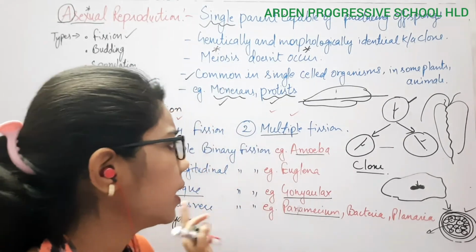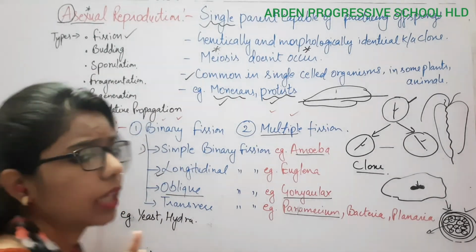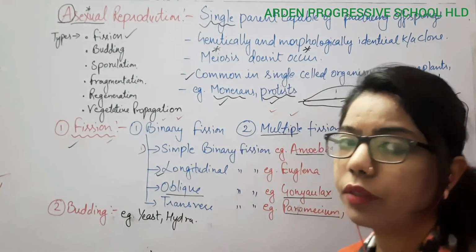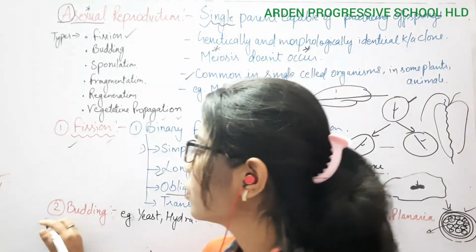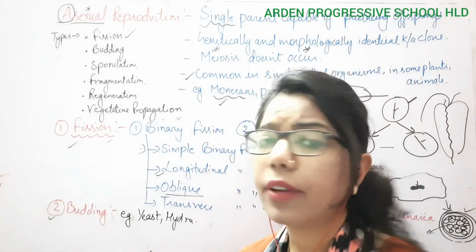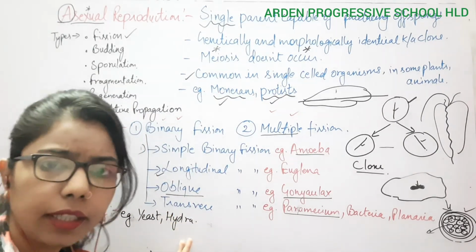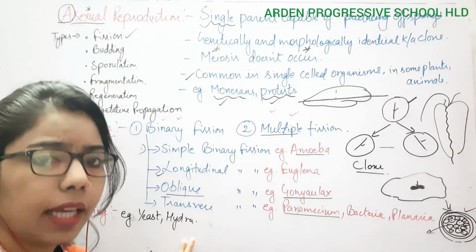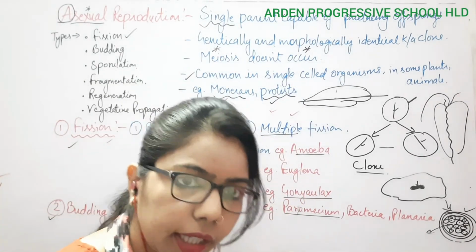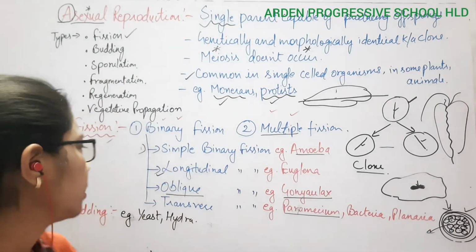So you can see the rate is very fast. We have done binary fission as well as multiple fission and their examples too, which is very important from the examination point of view. Now comes the second one, that is budding. Budding is when there is an outgrowth of buds on the parent, and after some time when it matures, it detaches from the parent body, and this detached part forms a new individual.